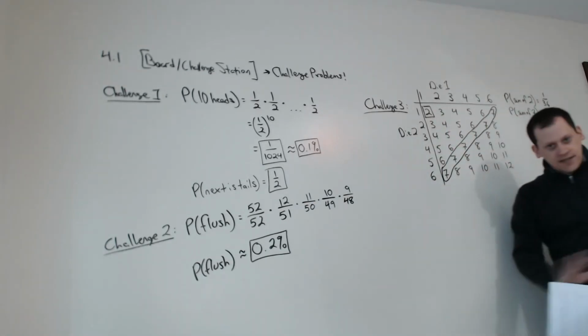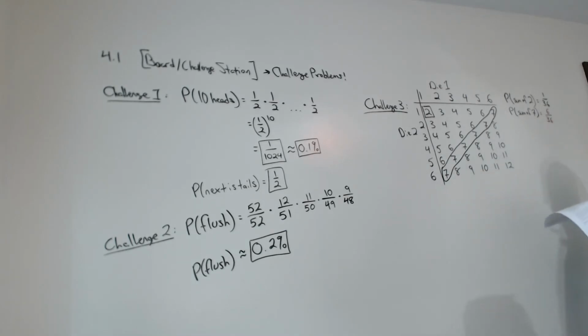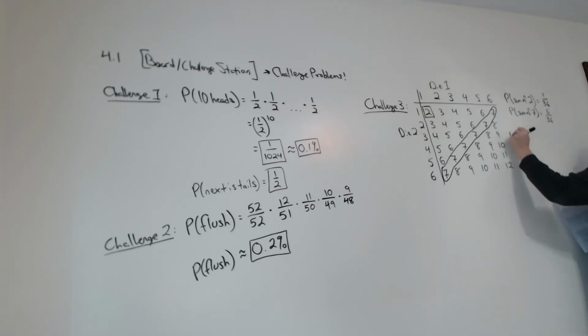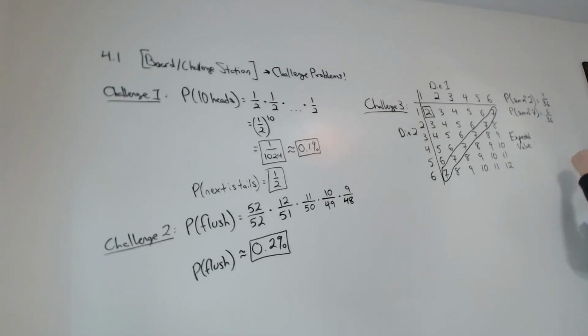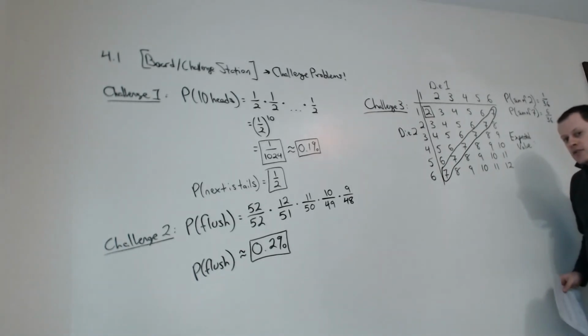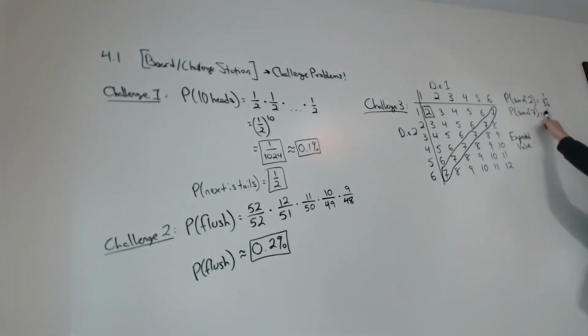There are lots of different ways to solve this. I will show one way and talk about another way. So we could set this up as an equation. We could find what's called the expected value, and we have not discussed this yet. I don't expect you to have known this. Okay. The expected value, you would take, well, let's see here. If you were to play this game 7 times, you would expect this to happen 6 times for every 1 time that happened, right? Because this is 6 times as likely.